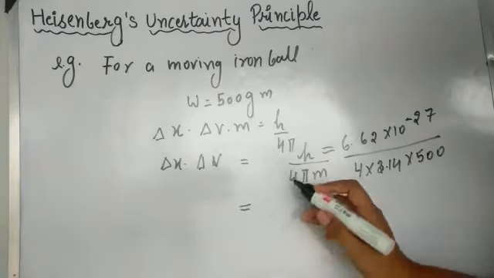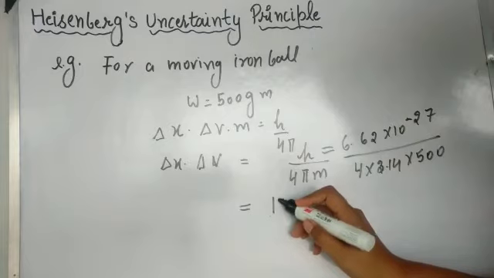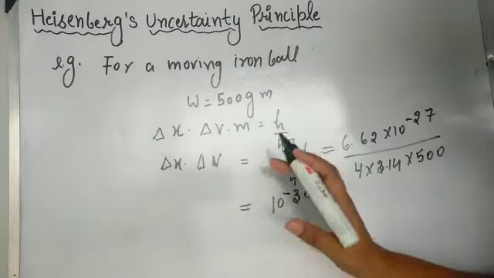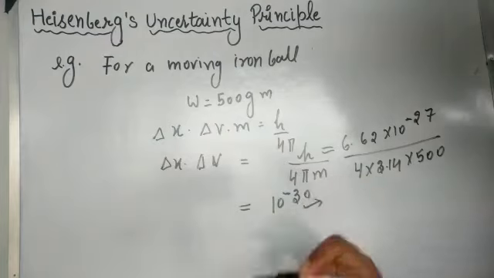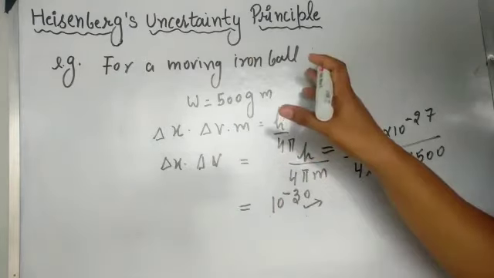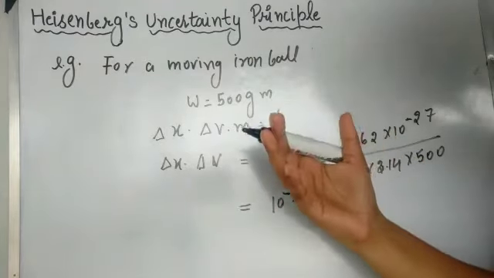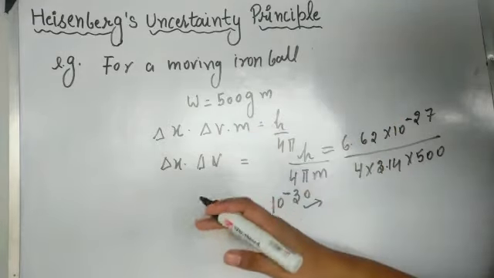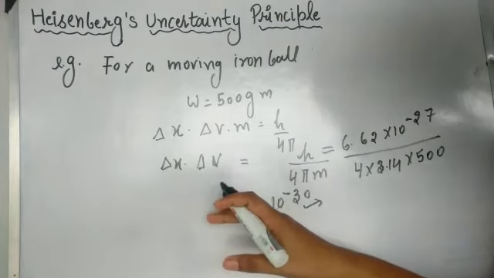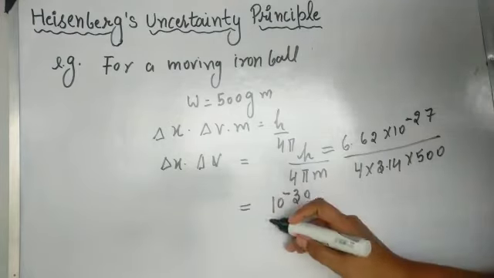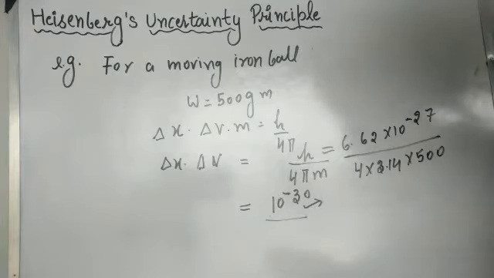When you solve this, you will get an answer of the order of 10 raised to power minus 30, which is very small and negligible. Therefore, for large objects like an iron ball, the uncertainty of measurement will be nil, because it's such a small value that we can't measure it.